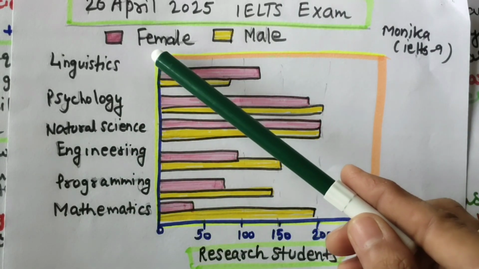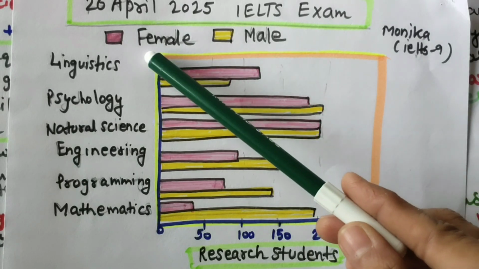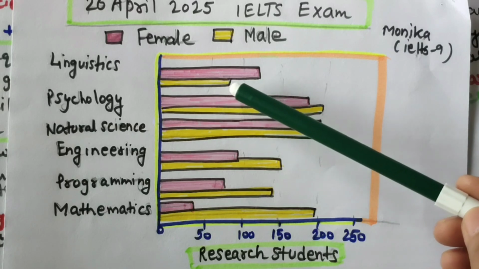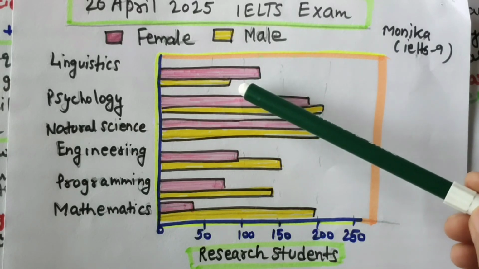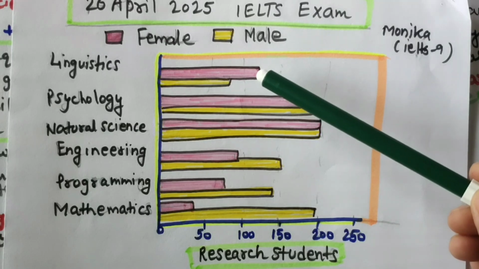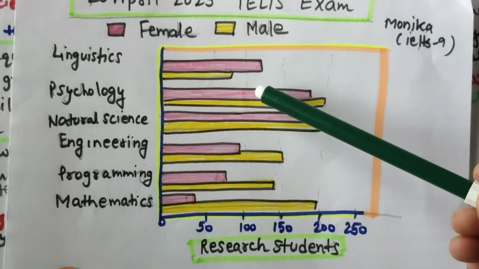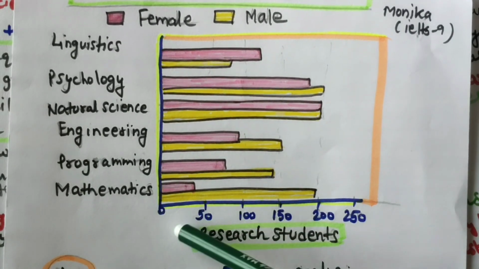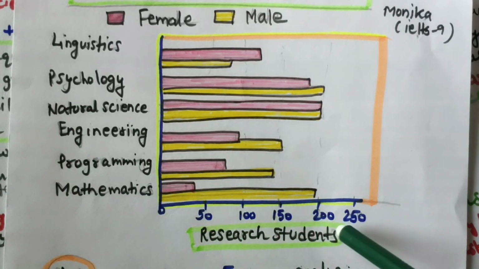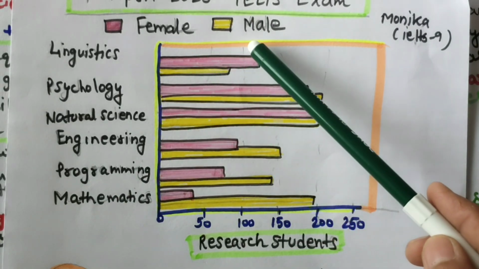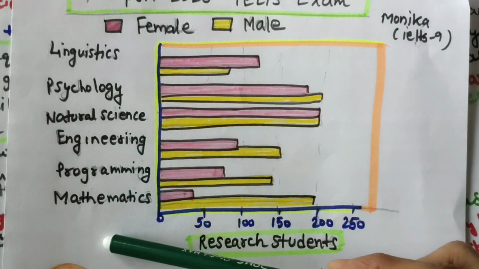I can see 2 groups, female and male. I have given pink color for female, and male is yellow. For female I can see pink and purple, favorite shades among ladies. The scale 0 to 50, 100, 150, 200, 250 is the number of students, and these are research students studying in one university. So there are 2 groups, male and female, studying 6 subjects.